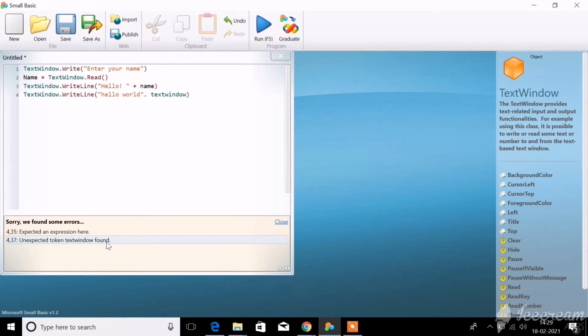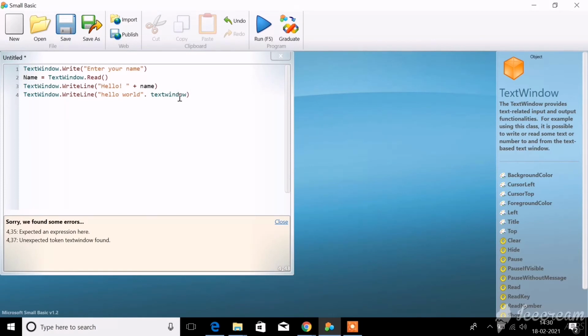This is how your error message will be displayed if you use a keyword other than the meaning that it is meant for. TextWindow cannot be used as anything else within your program other than its own meaning. Inside this WriteLine command you cannot use TextWindow, because it is a keyword.